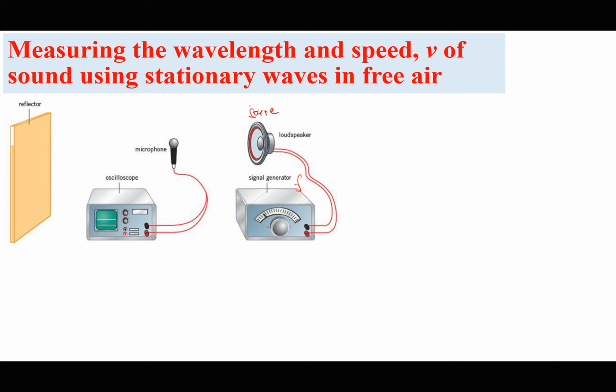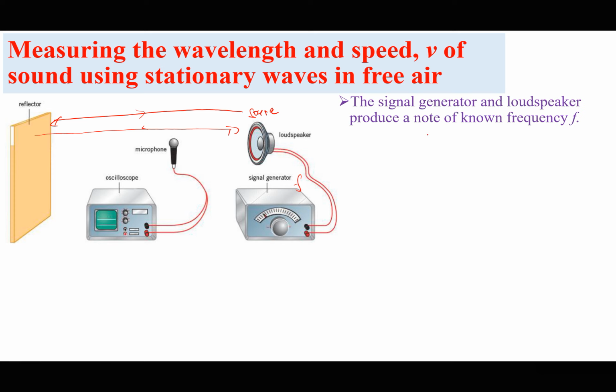So a progressive wave is sent from the source up to the reflector, and the reflected wave leaves the reflector back to the source. The process continues because there's a continuous production of waves from the source. So these two are going to be superposing between the source and the reflector. We have a detector of these waves, which is most likely a microphone that converts the sound waves into an electrical signal, which can be displayed on the screen. So the signal generator and the loudspeaker produce a note of known frequency f.